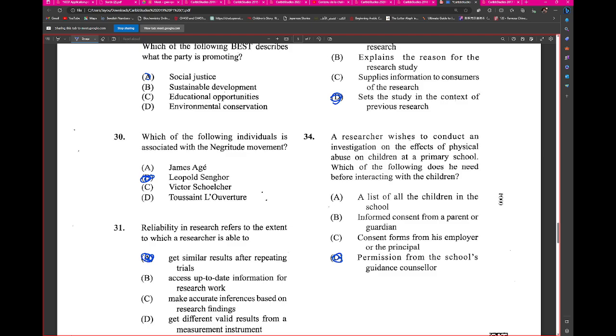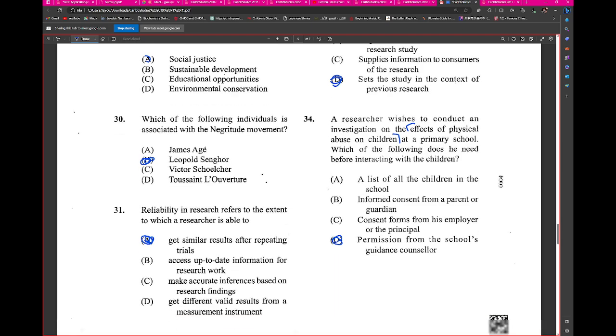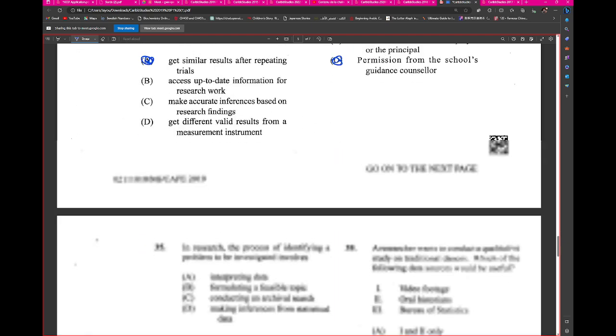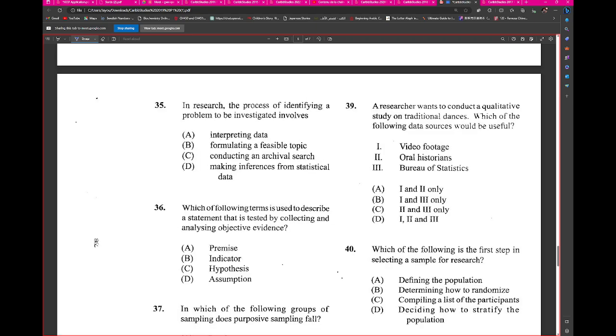Alright, so we're looking at the effects of physical abuse on the children. To be very honest though, imagine if it's the parents abusing the child and then you go and ask the parents, you know, is your child being abused? Can we conduct the survey? It's just so weird. They would immediately not be members of the accessible population.